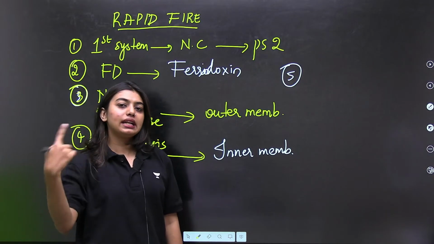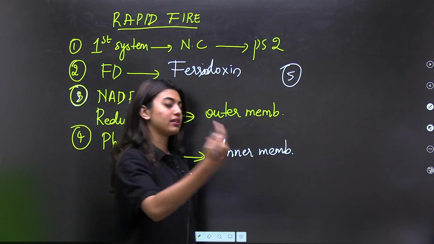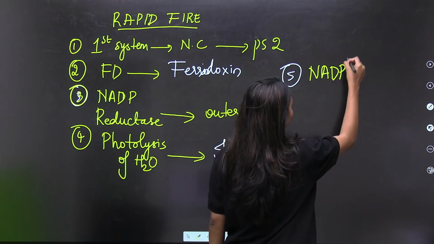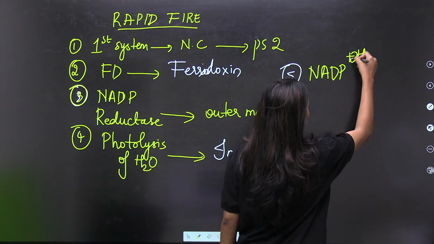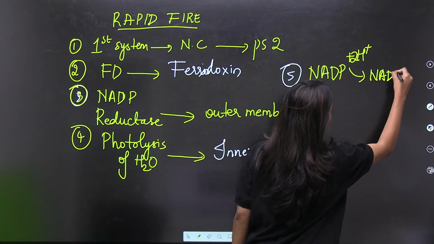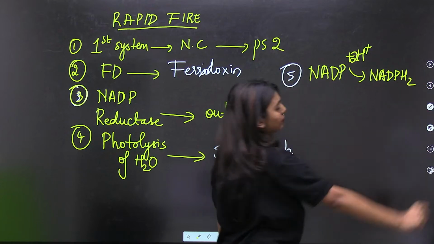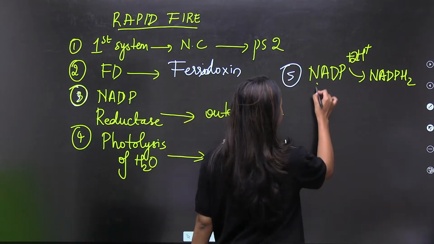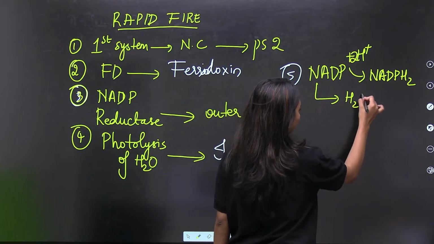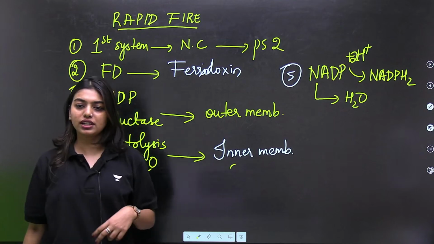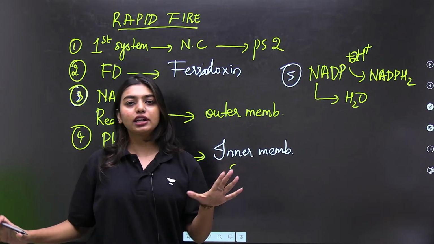The proton that NADP gets is from where? Okay. NADP gets some proton, no? That proton is from where? Trisha got it right. Yes, very good. H2O, splitting of water. Yes, Nandini. Very good. Splitting of water.